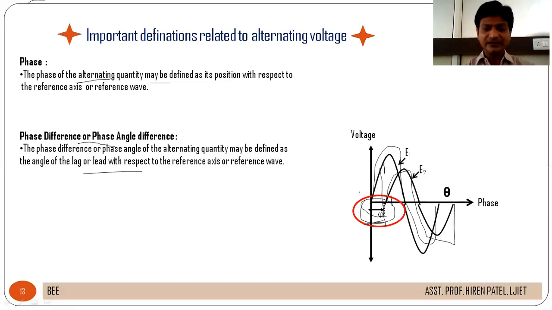Now, see here, these two signals have this much of phase difference. Phase difference is of two types: either it is leading or it is lagging. These two points we will discuss in the next video.